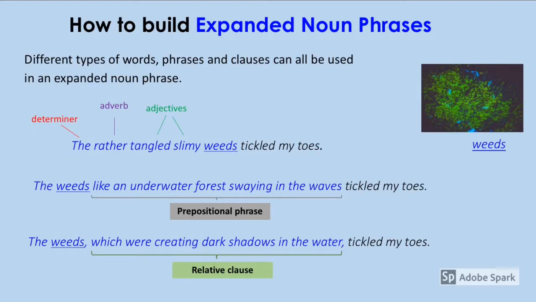In an expanded noun phrase, we can use different types of words, phrases and clauses. We've got the rather tangled slimy weeds tickled my toes. So here we've used a determiner, an adverb as well as some adjectives. We can also use a prepositional phrase. The weeds, like an underwater forest swaying in the waves, tickled my toes.